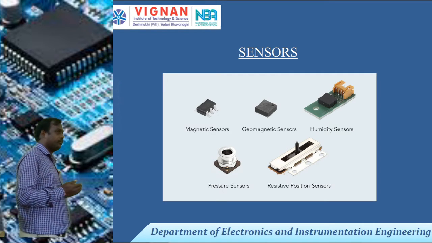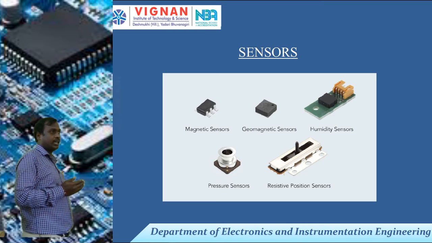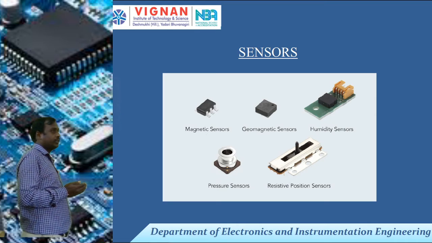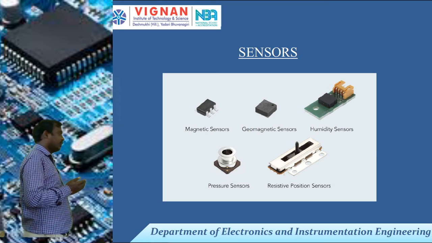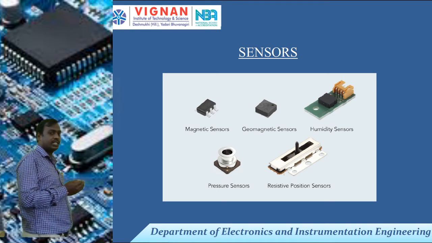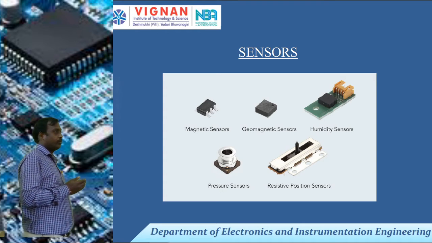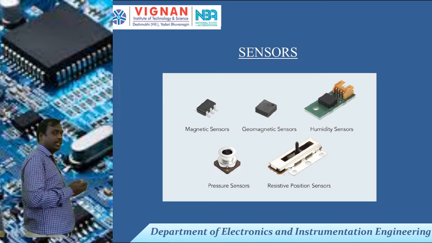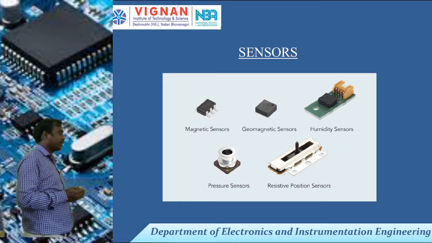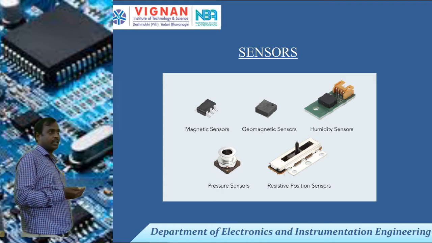You know the capacitive type transducer. The capacitor has two plates: one is the fixed plate, one is the variable plate. Whenever it is inserted into water and the inlet water is flowing, the level of water will change. That means the variable plate will change, so the area between the plates will be changing. C equals epsilon A by D. Area is changed, distance also changed. Like that we can find the capacitance value. Epsilon is epsilon naught times epsilon R, the permittivity.